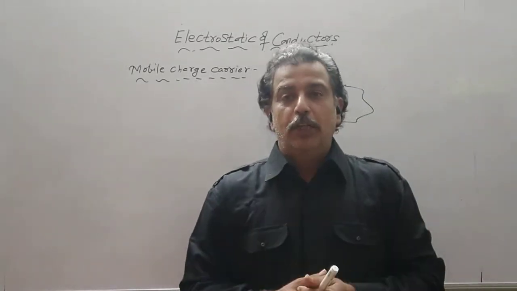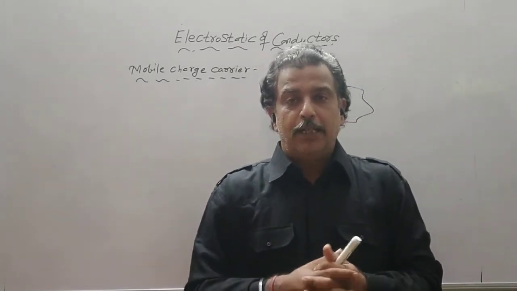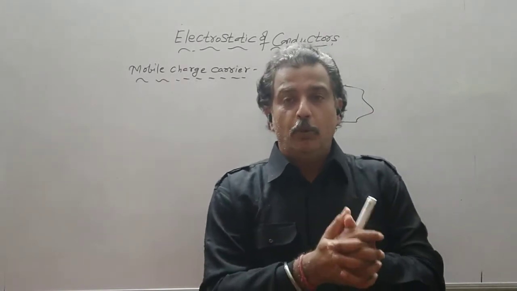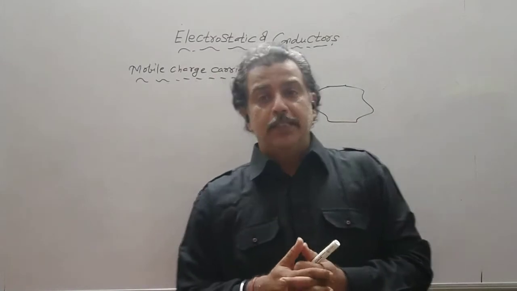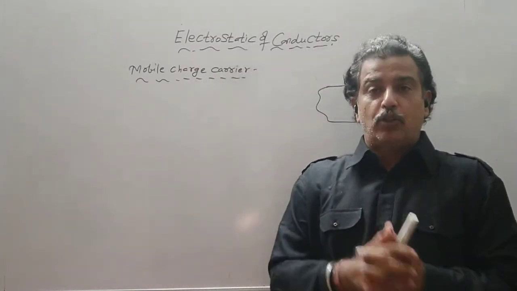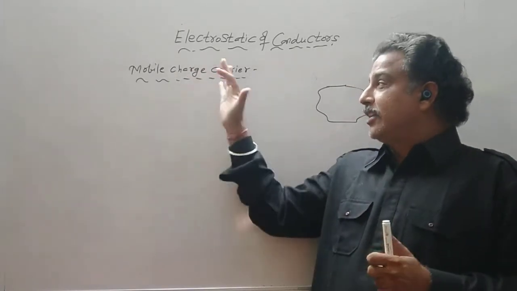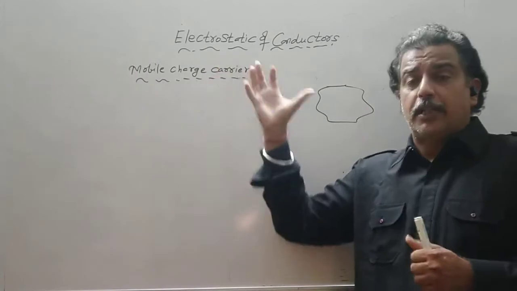So in electrolytic cells, the positive and negative ions are called mobile charge carriers. Similarly, in semiconductors, electrons and holes are called mobile charge carriers. So conductors have mobile charge carriers.